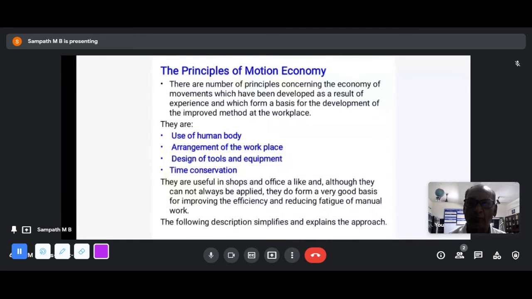Okay, let's come to the principles of motion economy. Basically, it uses the human body, arrangements in the workplace, designs of tools and equipment, and time conservation. So, straight away, I will go to arrangements in workplaces, how environment friendly it is, and how friendly it is to your fingers. The design of tools and equipment, you can answer me this question: